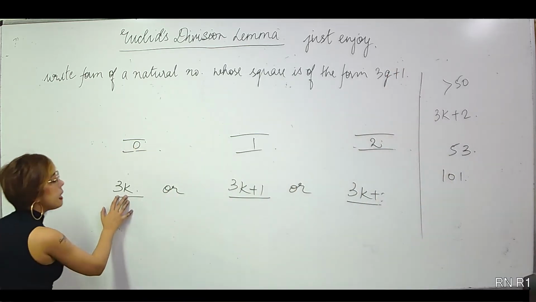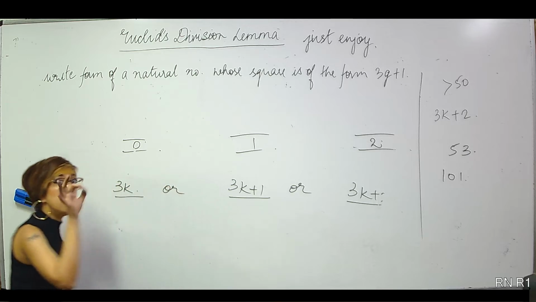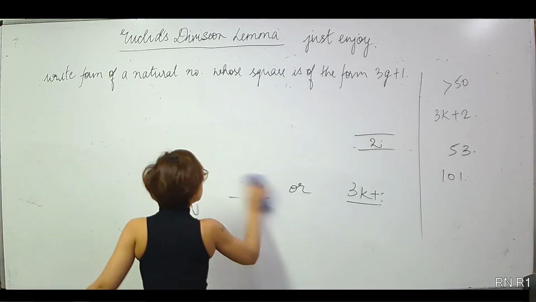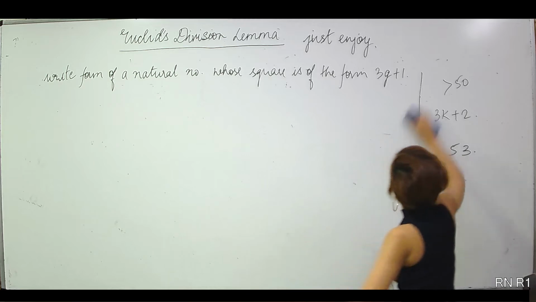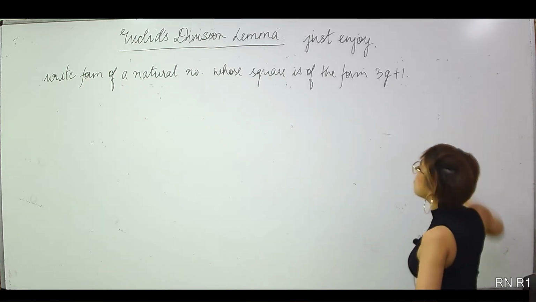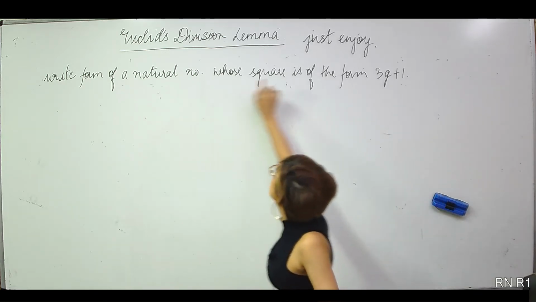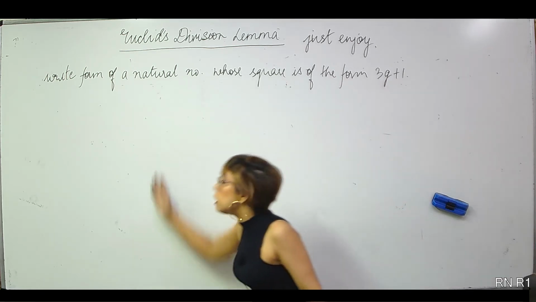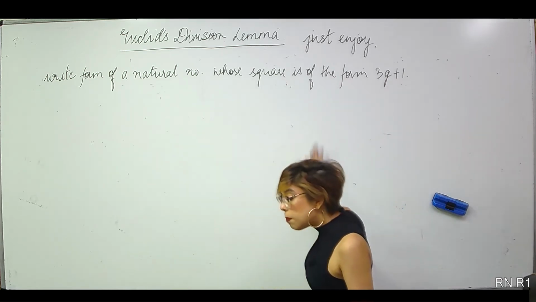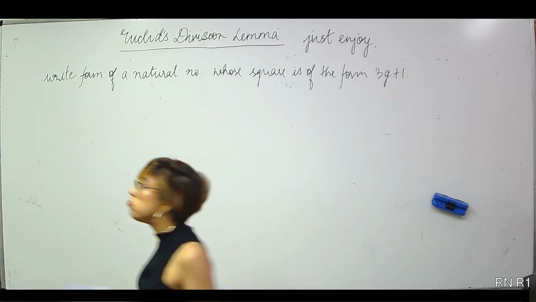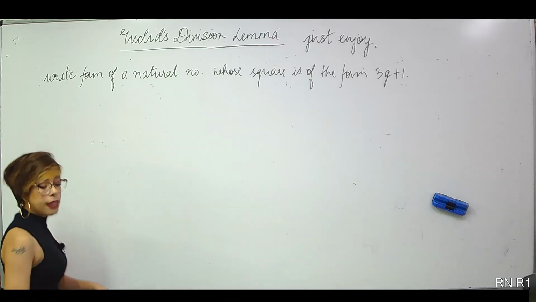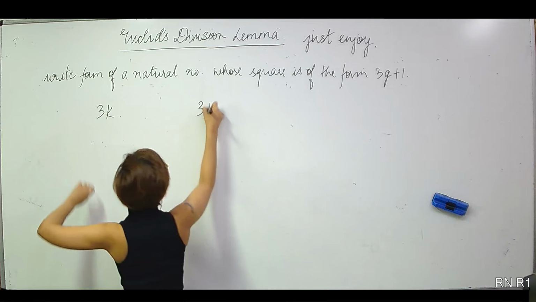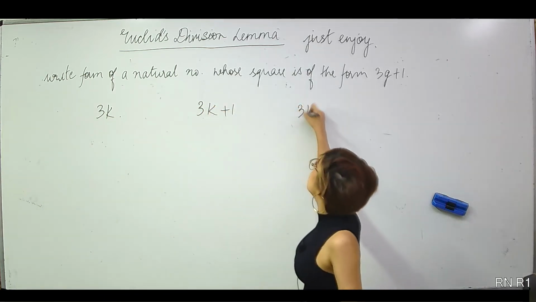Forms like 3k plus 1, 3k plus 2, those are called forms of the number. So just think about what sort of numbers would have the square as 3q plus 1. Do you think that would be 3k or 3k plus 1 or 3k plus 2? Check that out. I know that any natural number is either of the form 3k or 3k plus 1 or 3k plus 2.